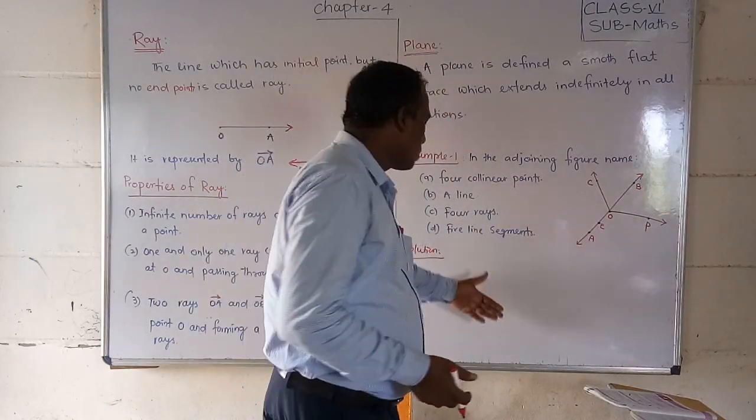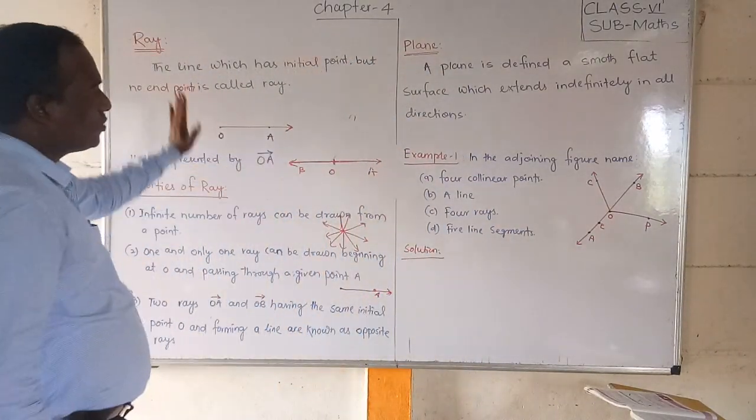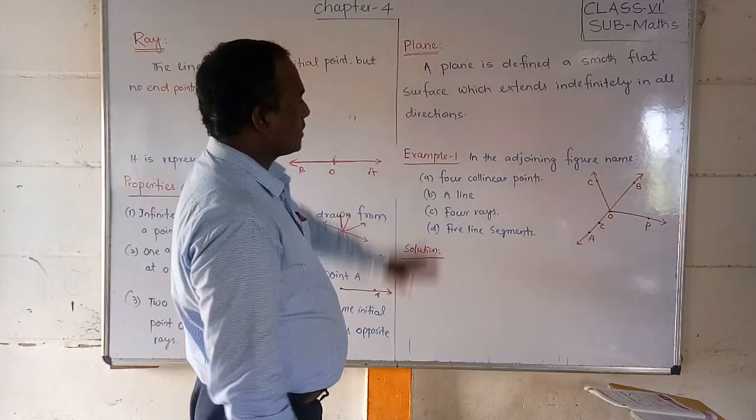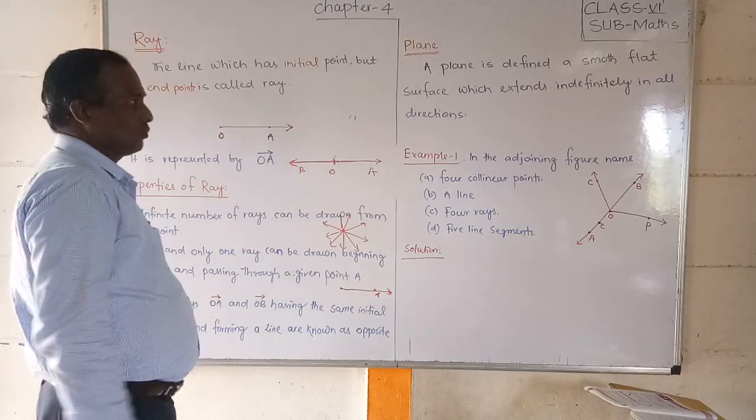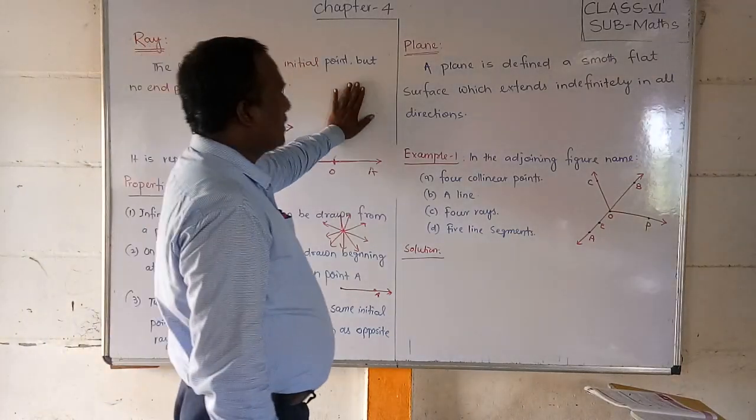So our board, suppose you see that whiteboard. This is one plane surface, because everywhere it is the same. So in every direction it is moving. So it is called a plane, a smooth surface.